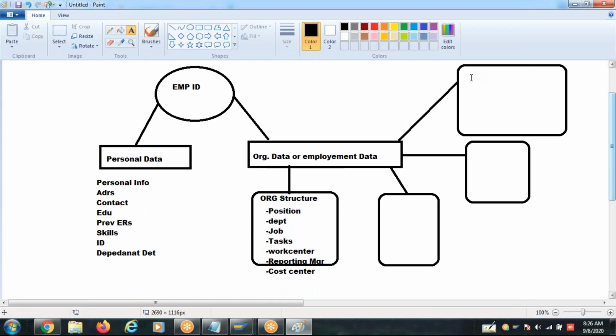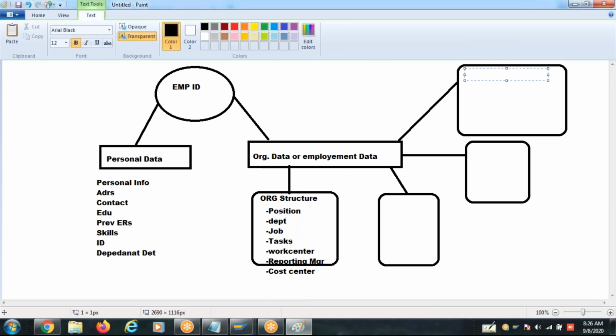Now we will also have the enterprise structure. And it consists of what? So here you divided the employees based on job information, position, and department wise. You identified the employee in all structures. And here, accounting wise means entity, company code.